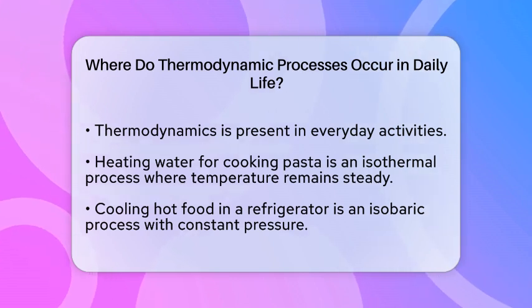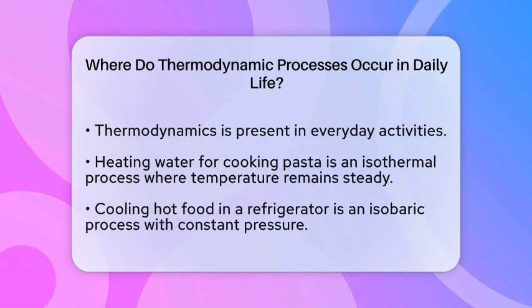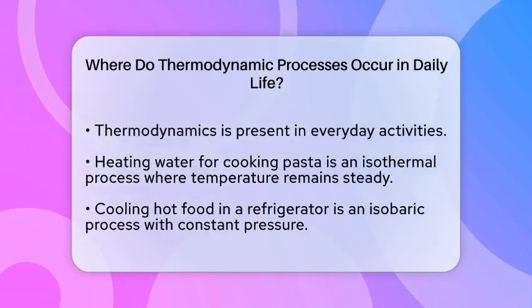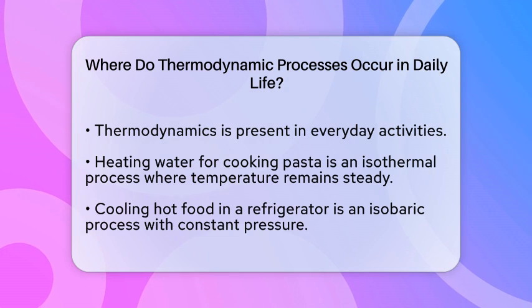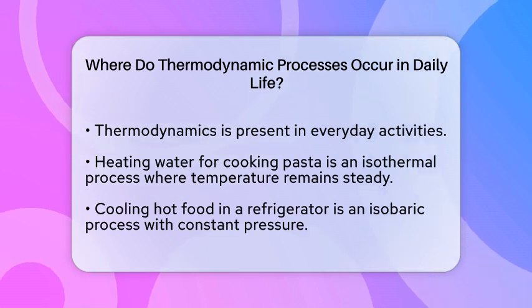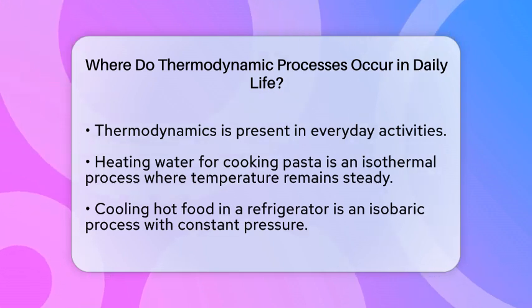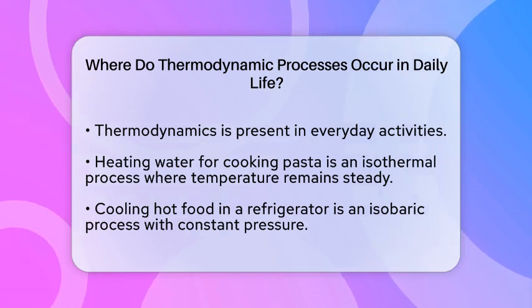First up is the heating and cooling of water. When you boil water to cook pasta, you are witnessing an isothermal process. The temperature stays steady while heat energy transfers to the water. On the flip side, when you place hot food in a refrigerator, it cools down through an isobaric process. Here, the pressure remains constant as heat flows from the food to the cooler environment.